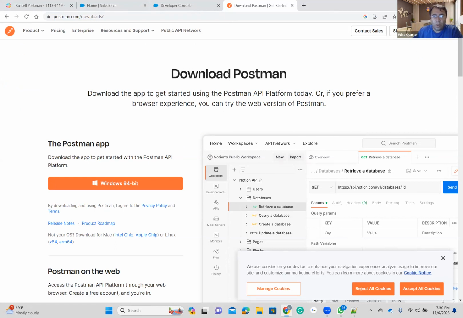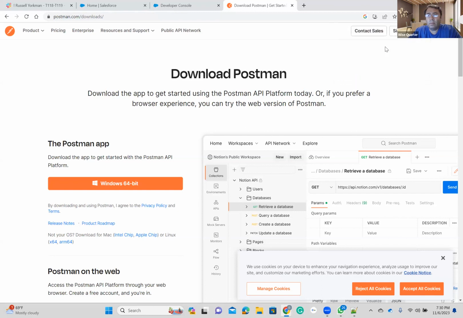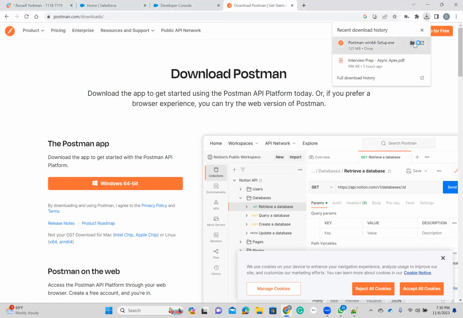You have two options. The best way is to download, but you can continue with the web. Okay, please install that program. Is it done? Yeah, it's done. You can double click, I think. Okay, folder.